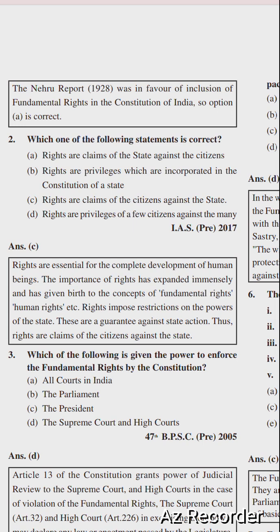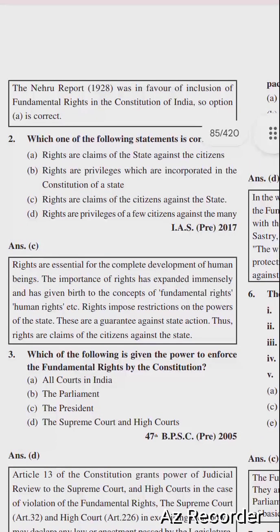Next question is, which one of the following statements is correct? Option A, rights are claims of the state against the citizens. Rights are privileges which are incorporated in the constitution of a state. Rights are claims of the citizens against the state. Rights are privileges of a few citizens against the many. Right option is option number C. Rights are claims of the citizens against the state.